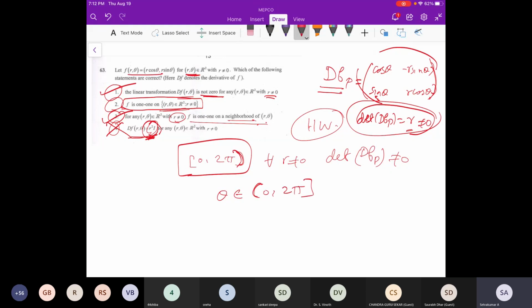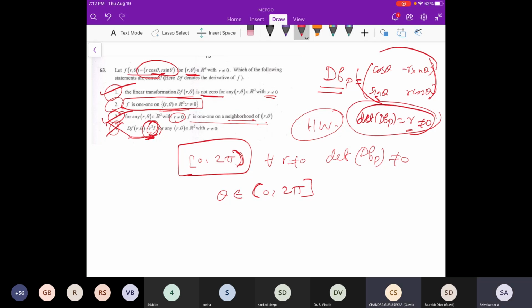In this factor, only cos theta and sin theta will be the same. You just check this map. These are like folding things. For the second problem, what is the domain? The codomain is r comma theta with r not equal to 0.